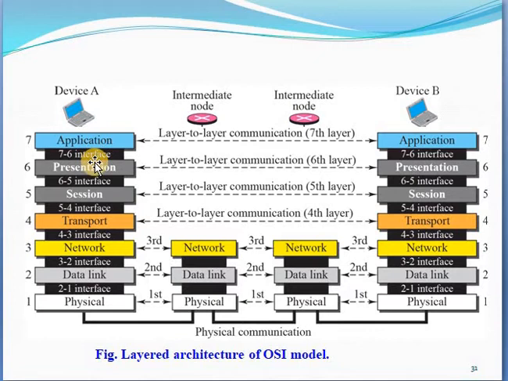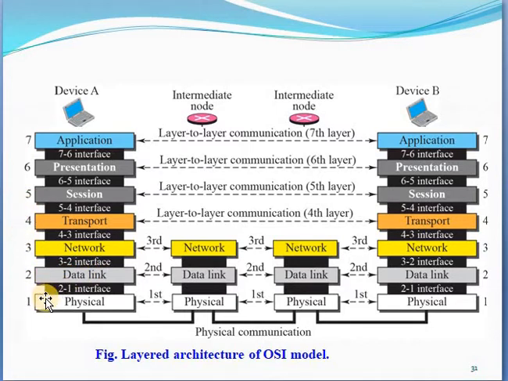Each interface defines what information and services a layer must provide for the layer above it. Note that within a host, that is A and B in this example or diagram, each layer calls upon the services of its lower layer. For example, layer 7 uses the services provided by layer 6, and so on. This is the virtual communication between A and B.